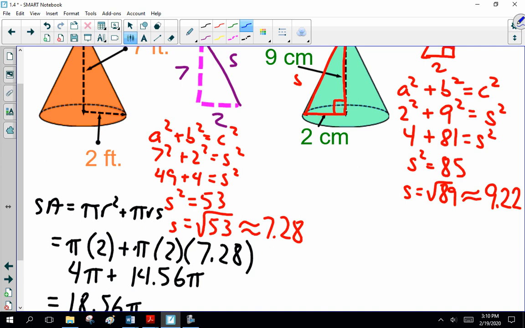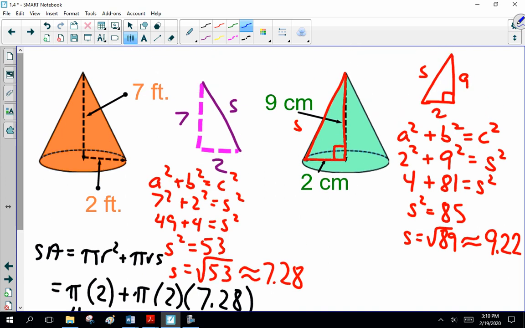A squared plus b squared equals c squared. Mr. Pythagorean's theorem. So, 2 squared is 4. 9 squared is 81. 4 plus 9 is 85. All right? And what's the square root of... Oh, yeah, thank you. I'm glad one of you can read. Yeah, probably. My bad. So what's the square root of 85 is?